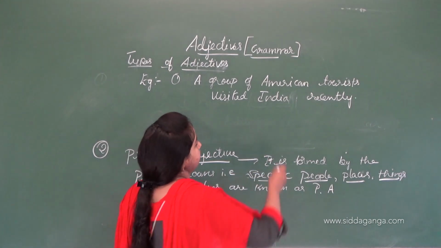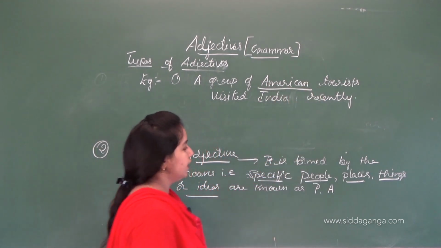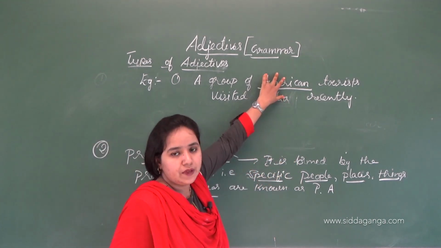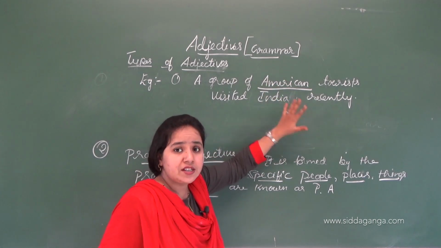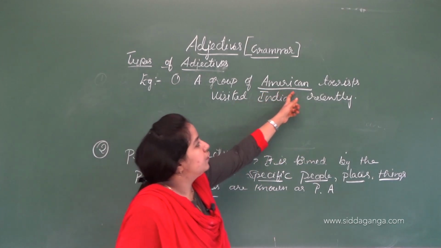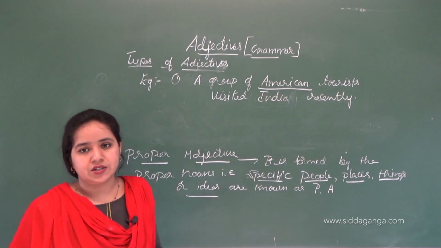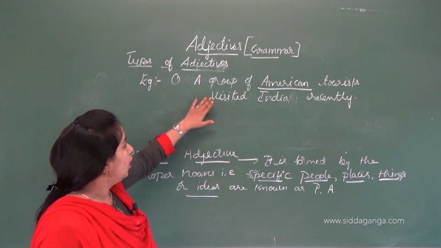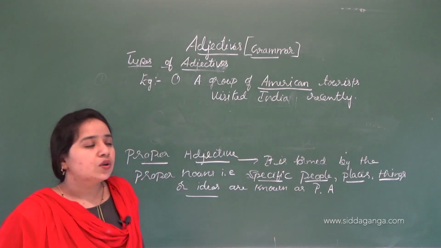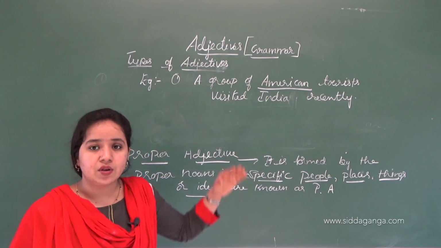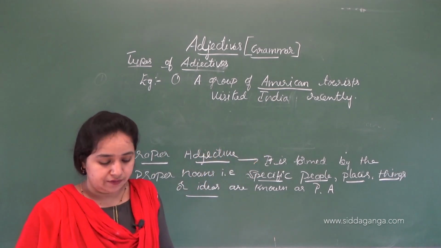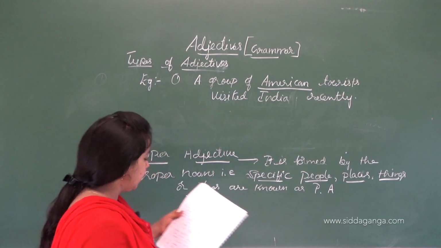So this American is an adjective, related to specific people, the people who belong specifically to America. This word is called a proper adjective, American, not any other words like tourist, visited, India, recently. American is a proper adjective.